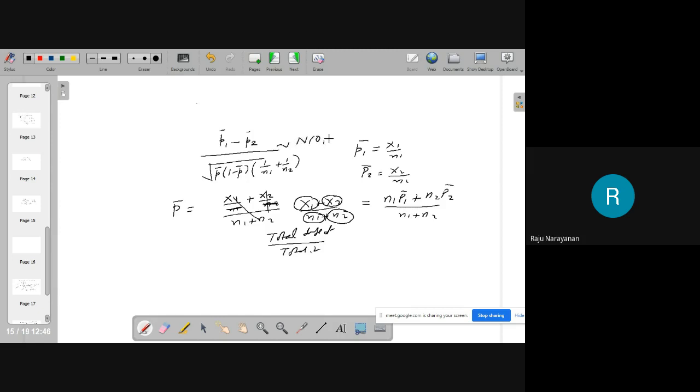You find P1 bar, P2 bar, and P, and substitute here. And you look at the table value. If it is within the acceptance region, accept. If it is outside the acceptance region, you write the sample is not favorable to accept H0.